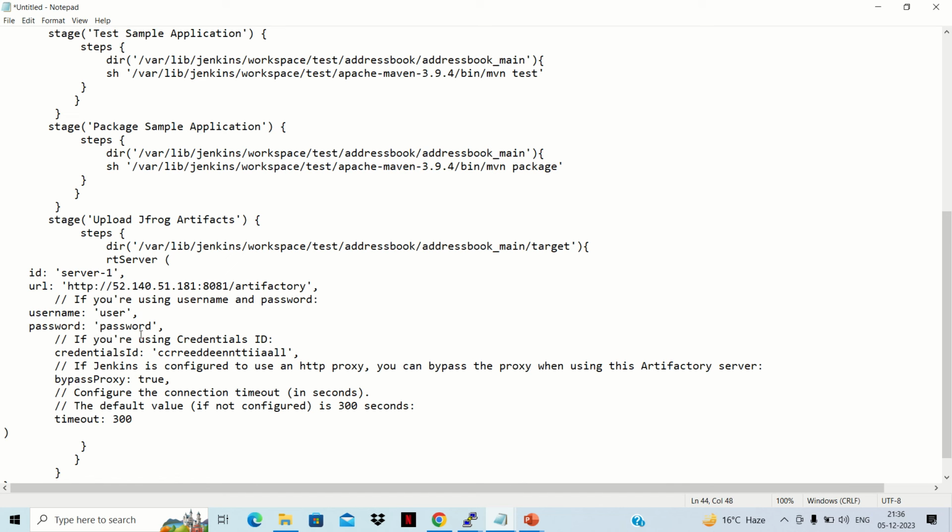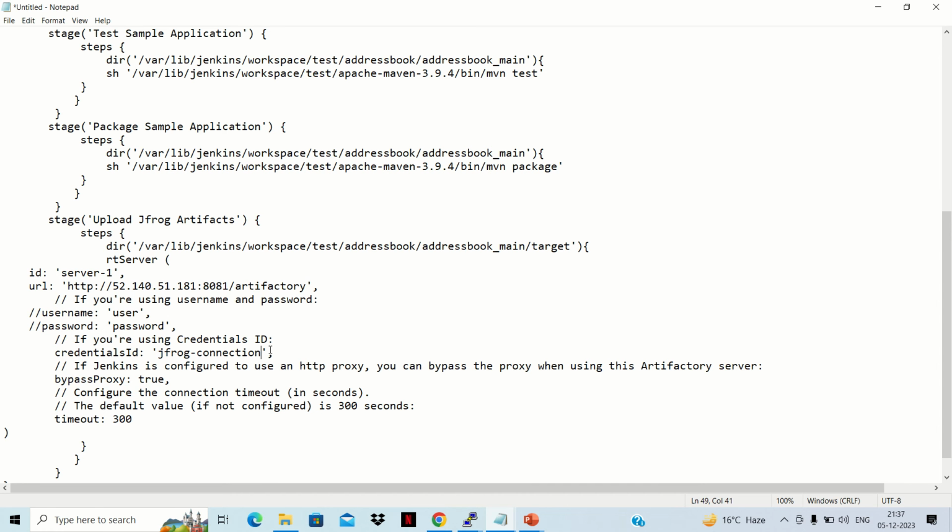Here, for username and password, we can either use username and password or we can use a credential ID. If we don't want to show the username and password to anyone else, we can comment this out and use the credential ID. Here we can give the ID that we created for our credentials. That was jfrog hyphen connection. Always remember that we need to make this kind of credential ID for all credentials so that we can use it, rather than showing the username and password.